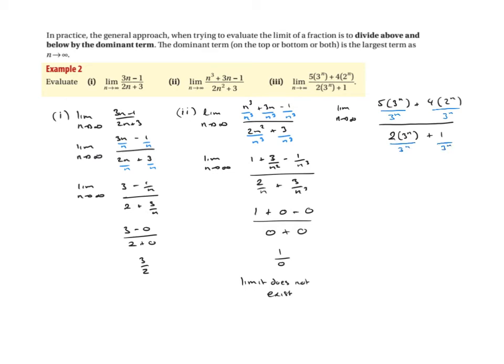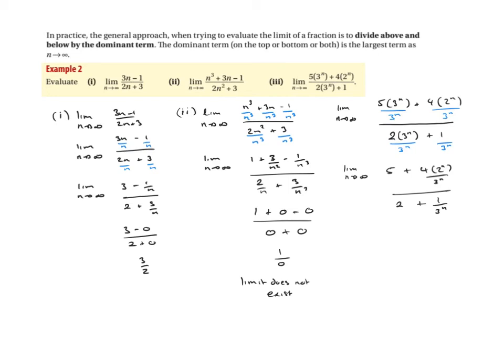And we're just going to rewrite. If we rewrite, we get the limit as n heads off to infinity again. And what we end up with here is 3 to the n over 3 to the n, which hopefully you can see cancels, or factors I should say, is 5 plus, and you can see that nothing will cancel there, so we just end up with 4 to the 2n over 3 to the power of n. All over the one on the left here again, 3 to the n over 3 to the n will factor out and leave you with 2. So that's just 2 plus, and again 1 over 3 to the n is what's left here.